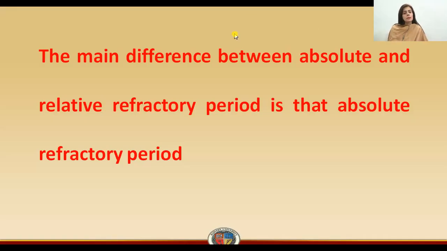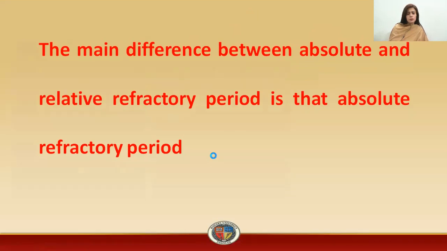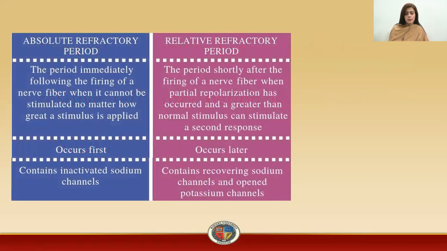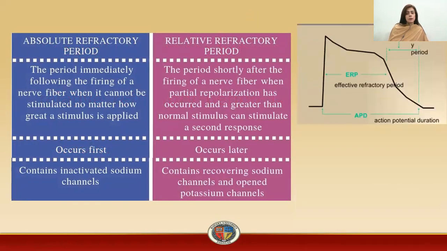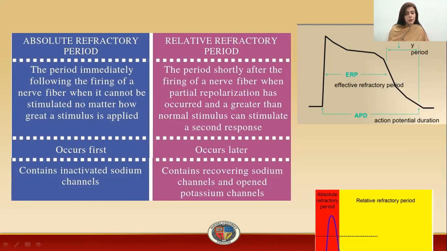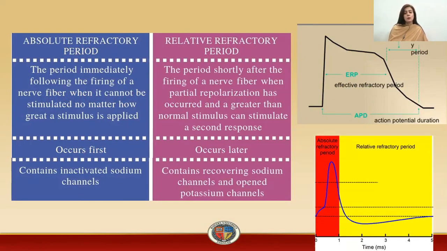So students, in this lecture we will discuss the difference between the absolute or the effective and the relative refractory period. Before going to the conclusion of the difference, we will have a discussion on some minor differences. The absolute refractory period is also known as the effective refractory period, and it can be abbreviated by ERP, and the other is the relative refractory period, abbreviated by RRP. Now what is the difference between both?